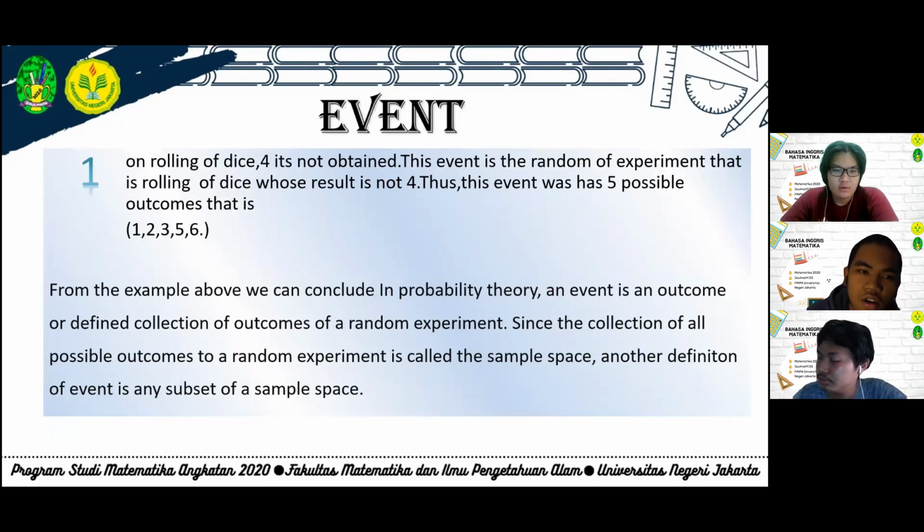For example, in rolling a die, 4 is not obtained. This event is the random experiment of rolling a die whose result is not 4. Thus this event has 5 possible outcomes, that is 1, 2, 3, 5, and 6. So from the example above, we can conclude that in probability theory, an event is an outcome or defined collection of outcomes of a random experiment, since the collection of all possible outcomes of a random experiment is called the sample space. So another definition of event is any subset of a sample space.